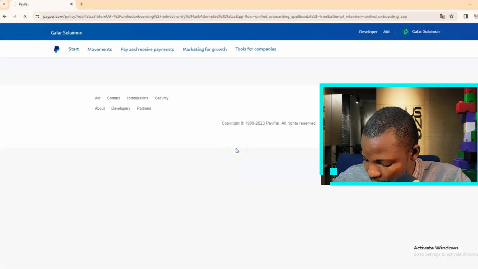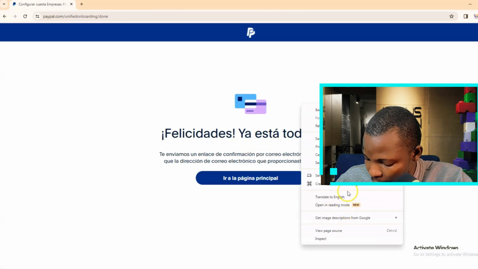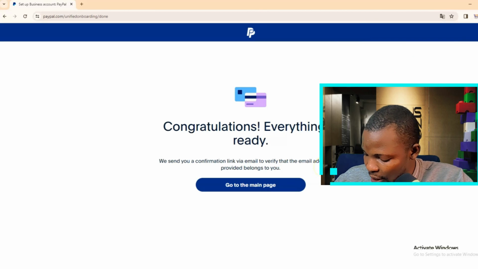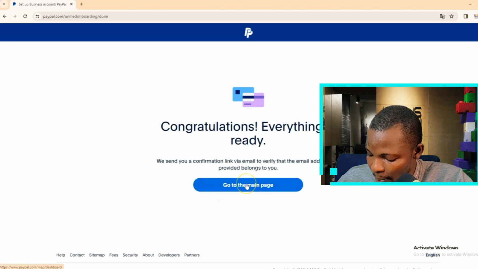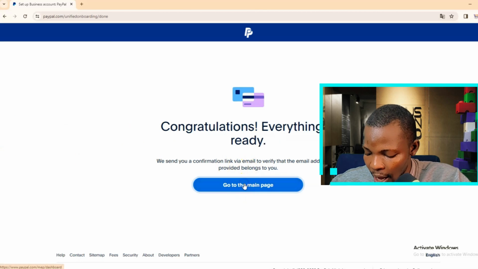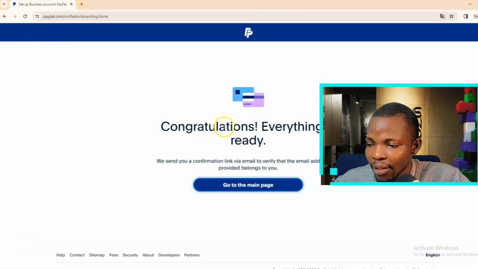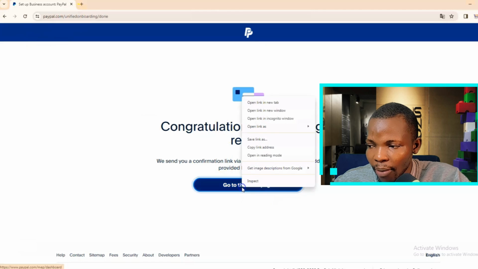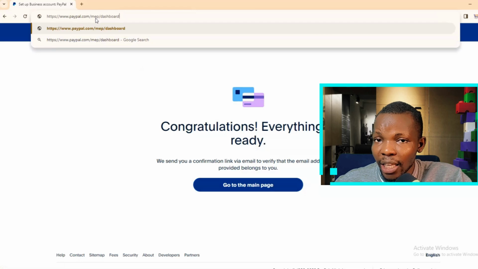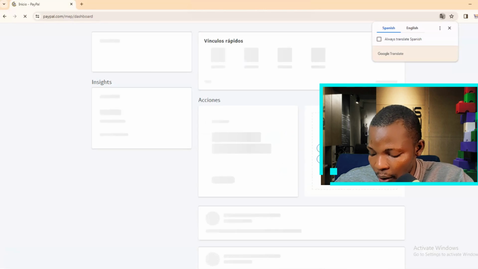So the next thing you need to do is to proceed, and now they are telling you congratulations. They are showing you congratulations, everything is ready, now your account has been set up. So just click on this particular button that says go to the main page. Now if the button refuses to click, just like you can see, I'm clicking it and it's not clicking at all, you have to right click the button and scroll down to that place where they say copy link. So copy the button link, paste it on the address bar and click enter, and definitely it's going to load. So your PayPal account has been created.